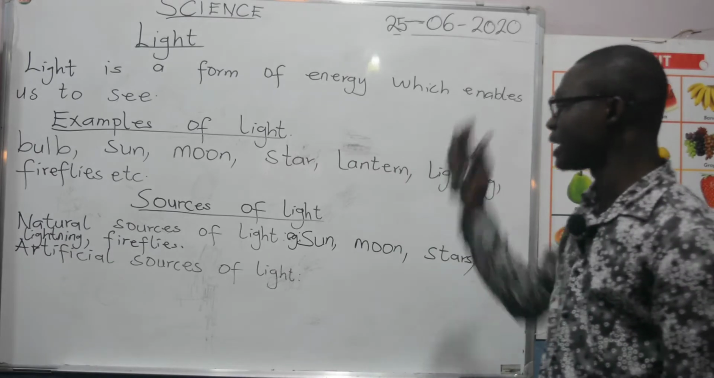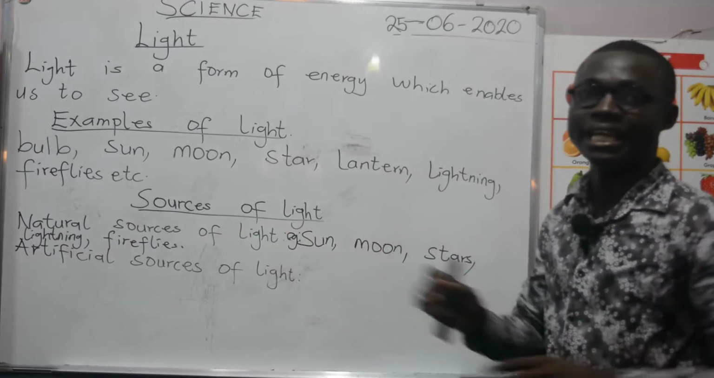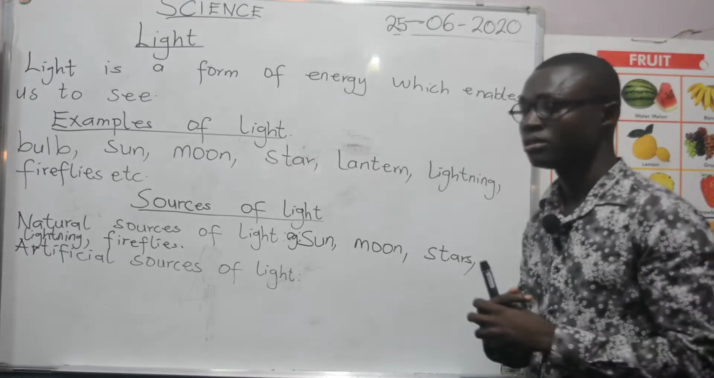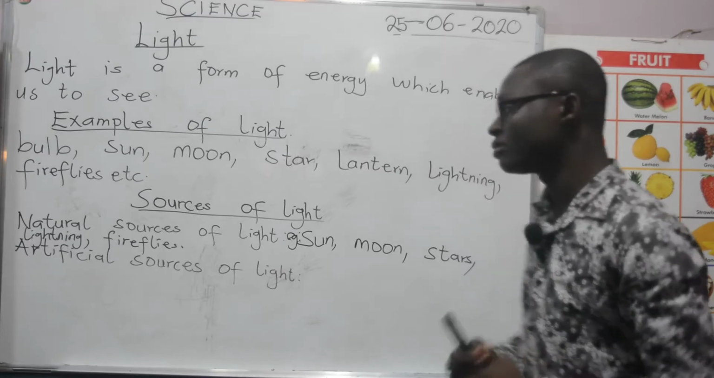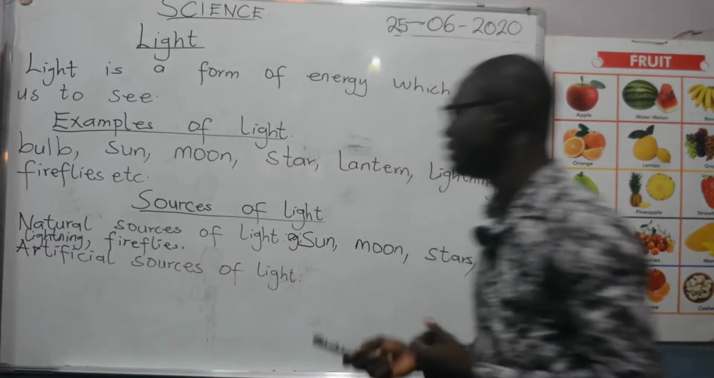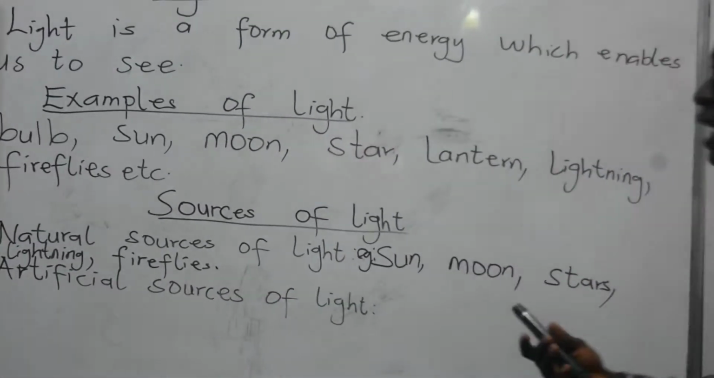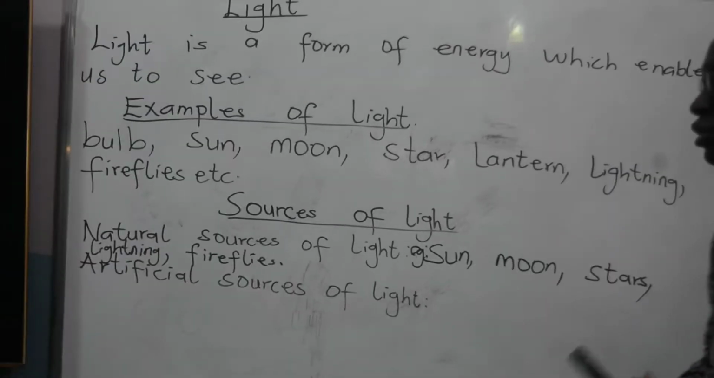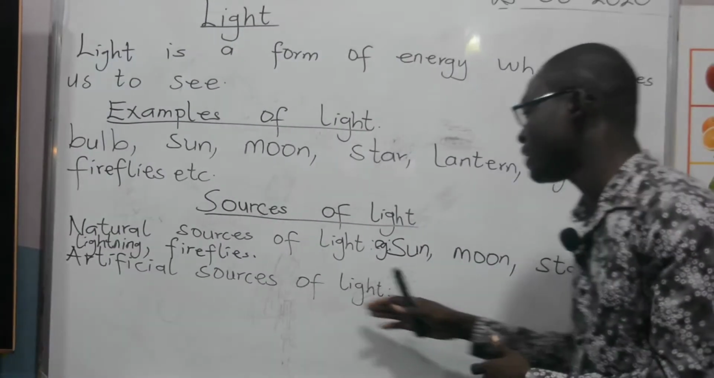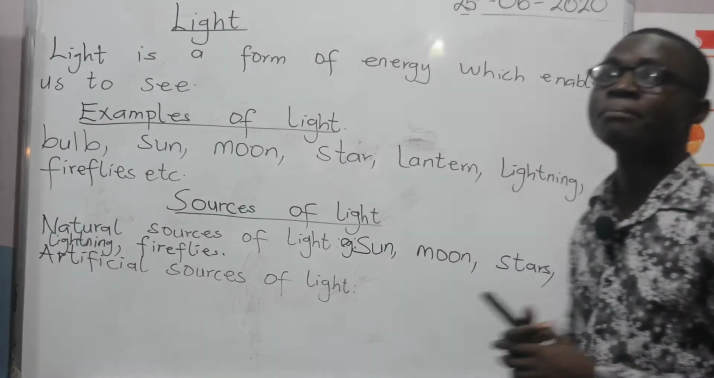You can use sun, moon, stars, and fireflies all the days of your life. That is why we are saying it does not run out. Now let's move on to the artificial sources of light. Anything that is artificial, we normally say they are the things which are made by man. So, artificial sources of light are the sources of light which are made by man.